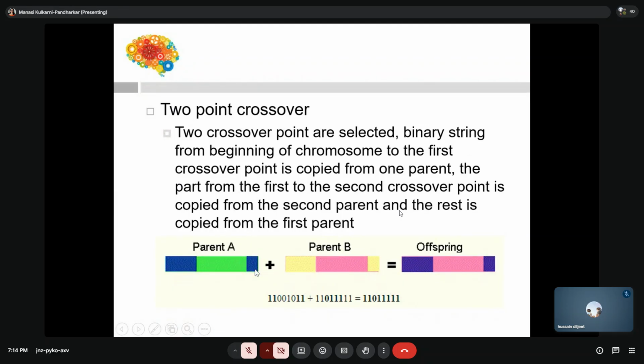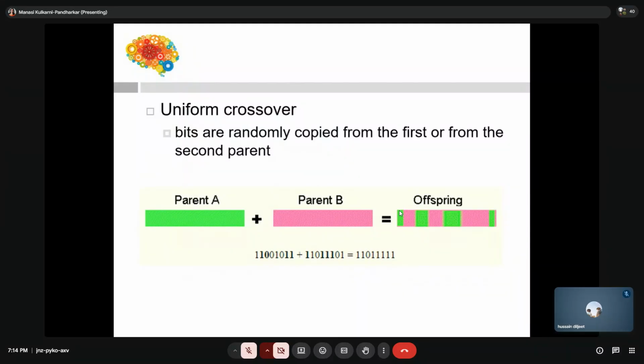Are you with me? Yes. Then we take this particular point. So the first parent gives 2 points and the next part comes from the other, which is called a 2-point crossover. Right? Okay, so this is how we do the crossover.